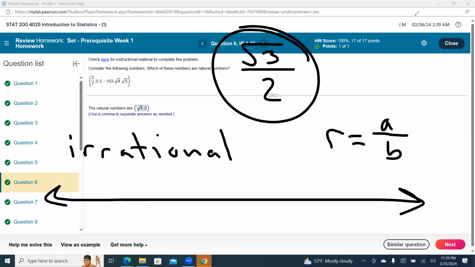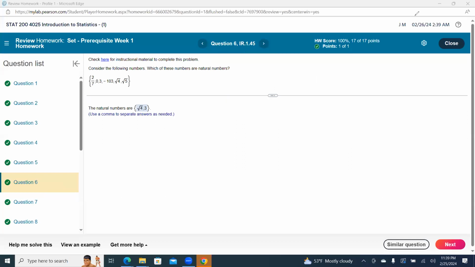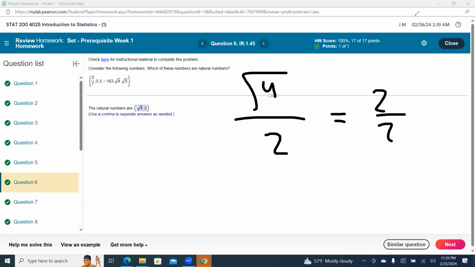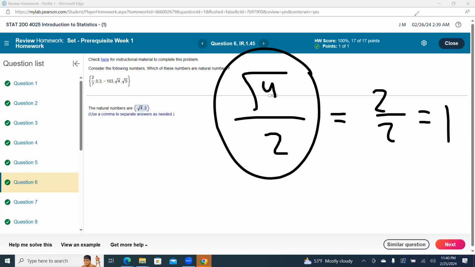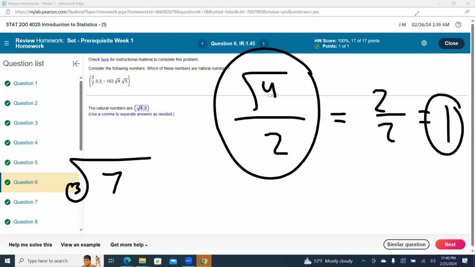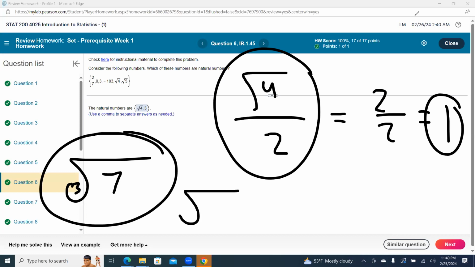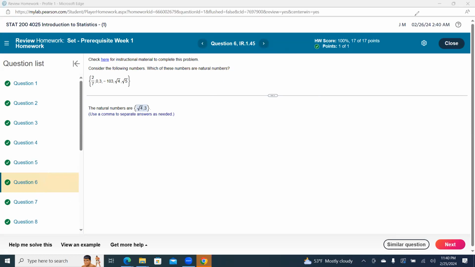So we know that we cannot do the square root of 3. So be careful, they have it basically in there. What if we have the square root of 4 divided by 2? Well, the square root of 4 is 2 over 2, which equals 1. So that's rational. It's also technically an integer, yeah? So if you have a square root, or any radical for that matter, you could have a cube root of 7. That's irrational. If you have a square root or any radical symbol, third root, fourth root, fifth root, seventh root, that you cannot simplify, then it's automatically irrational. If you can simplify it, it might be rational.